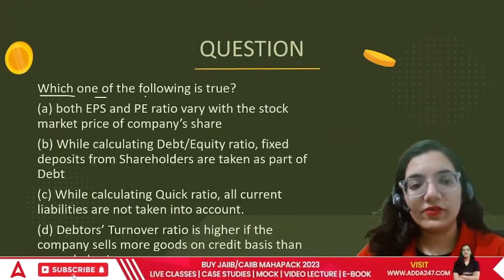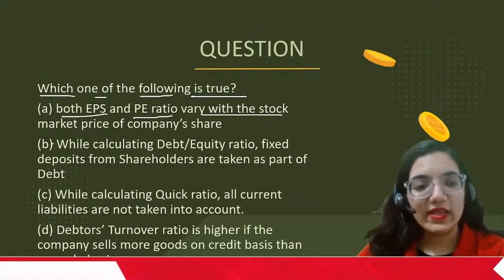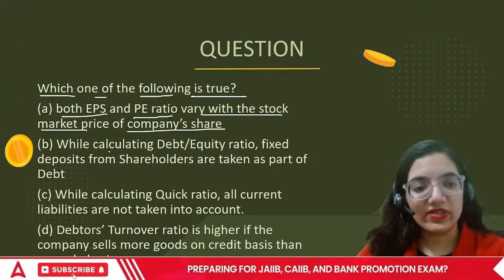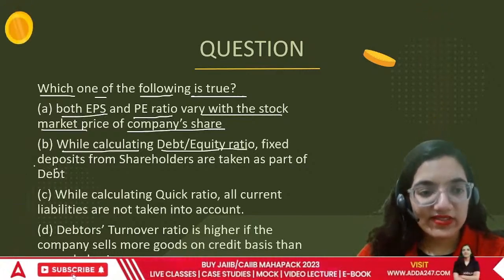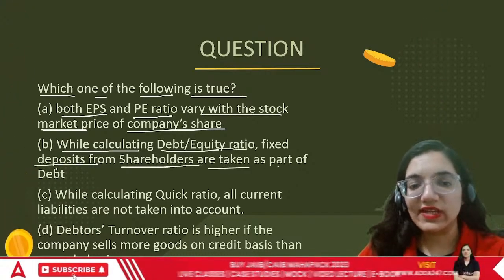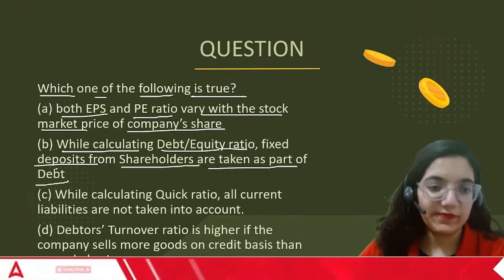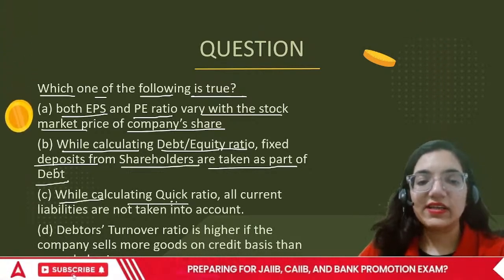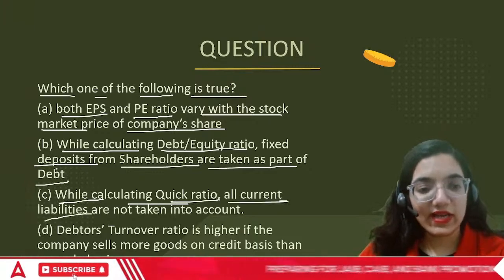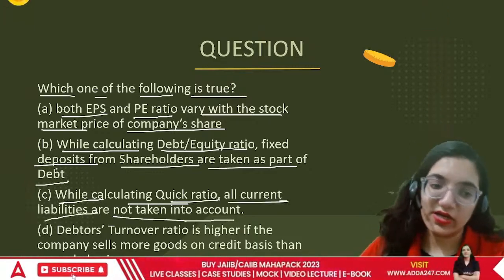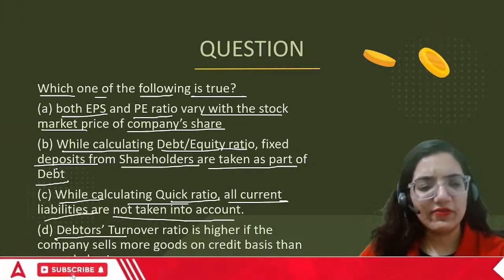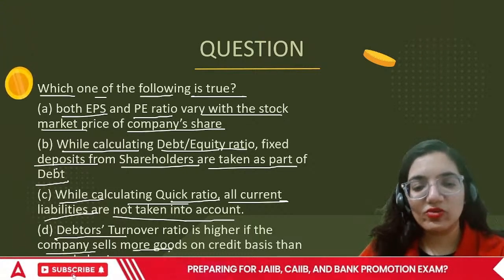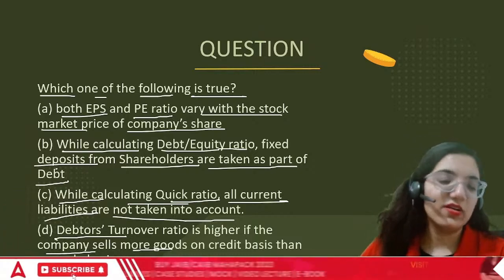Which one of the following is true? Both EPS and PE ratio vary with stock market price of the company's share. While calculating debt equity ratio, fixed deposits from shareholders are taken as a part of debt. While calculating quick ratio, all current liabilities are not taken into account. Debtor turnover ratio is higher if the company sells more goods on credit basis than on cash basis.